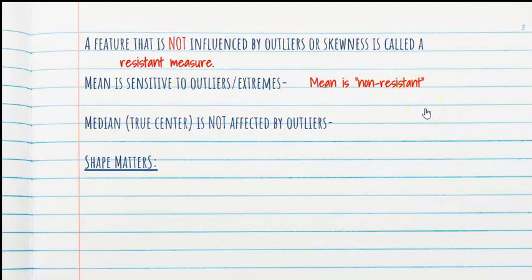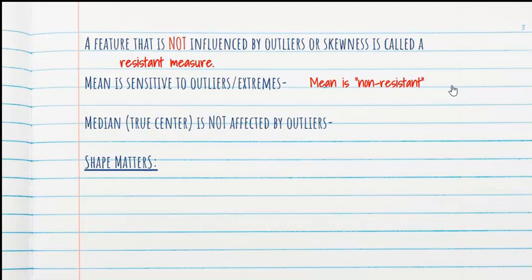A good example of this: if I wanted to know the average Major League Baseball salary, the average would be way higher than what the normal player would get. That's because there are some players who are worth millions and millions of dollars. Their salaries are getting averaged in with those who are on the low end of the spectrum. The result is that the mean is not a good picture of the population, because not every player makes millions of dollars. Some do, but that makes the average a little higher than reality. So we call the mean non-resistant.